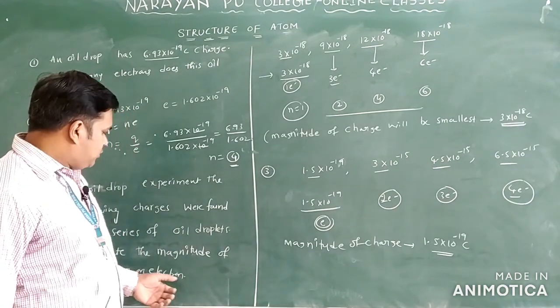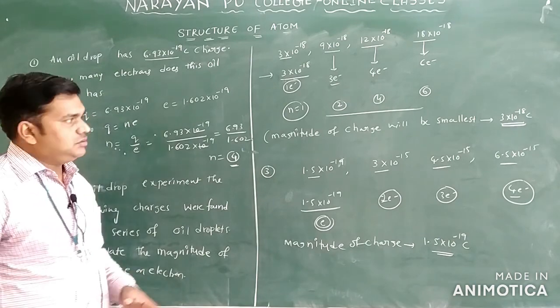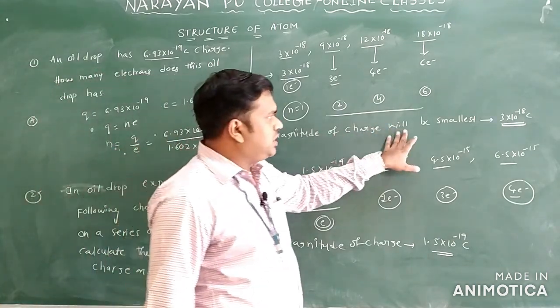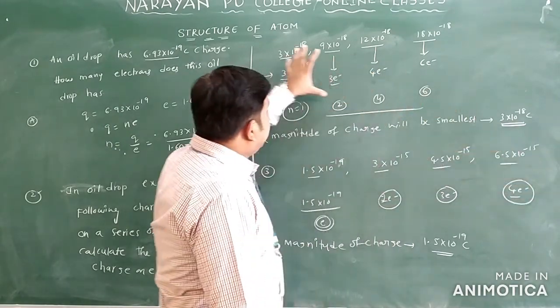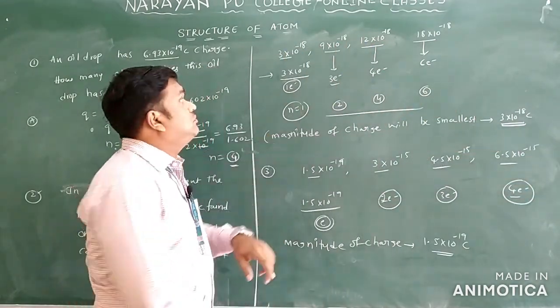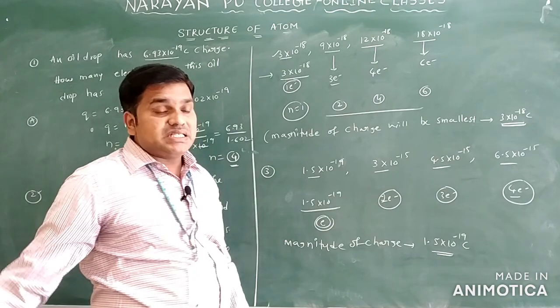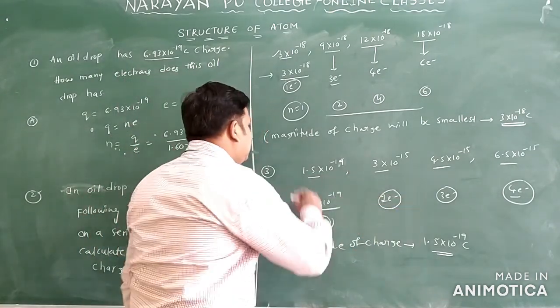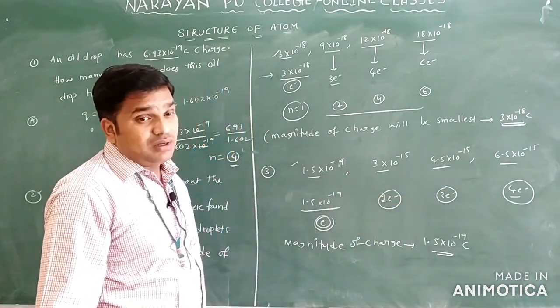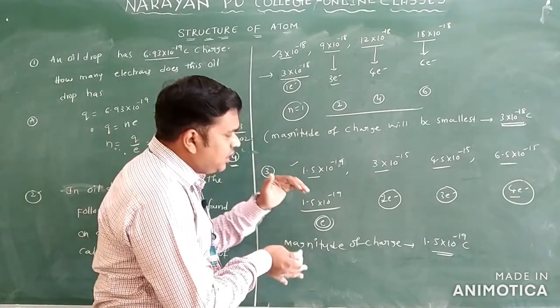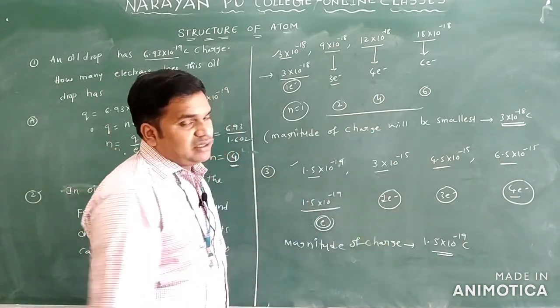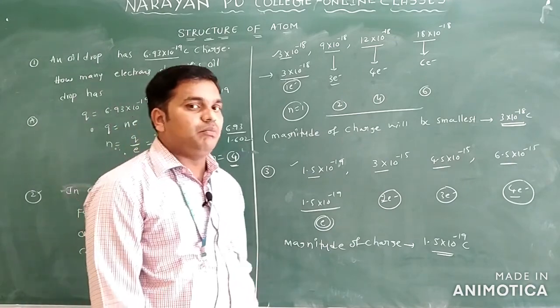Yes, here I wrote one more point. The magnitude of charge is always what? The smallest charge given in the values, that is the magnitude of the charge. In the previous series, which is the smallest value? 3 into 10 power minus 18. In this series, what is the smallest value? 1.5 into 10 power minus 19 coulomb. This is the magnitude of the charge only. We can fix it for 1 electron. The remaining ones you can write in the form of integral multiples only.